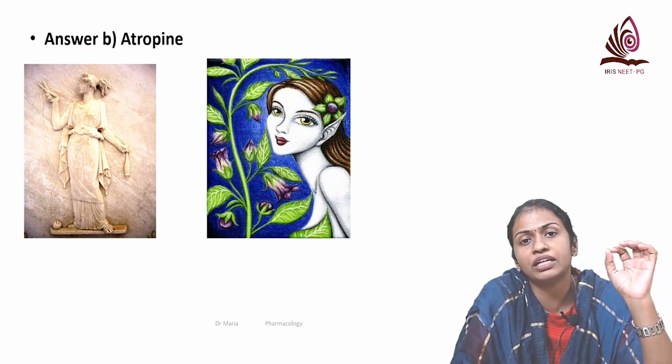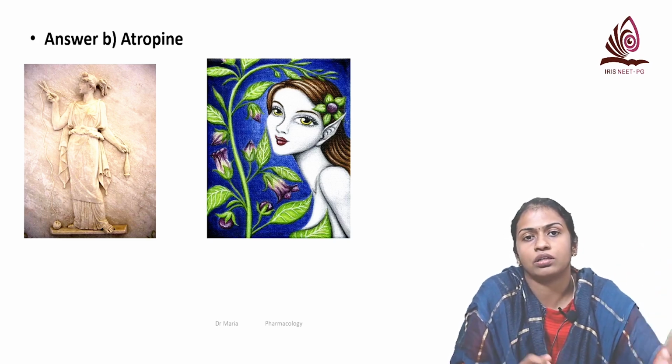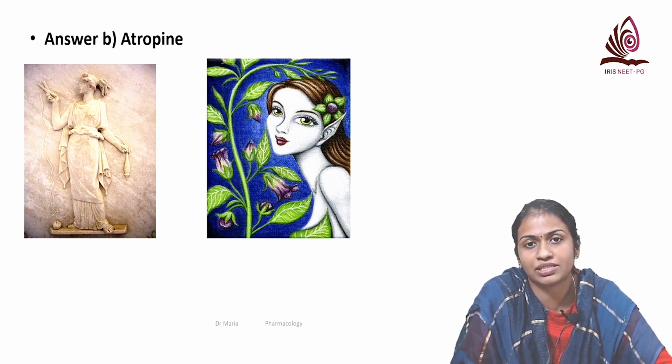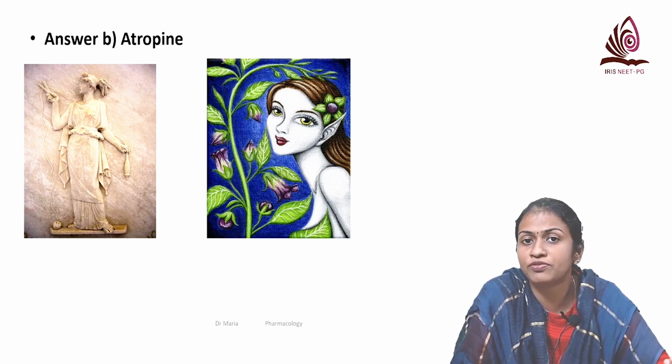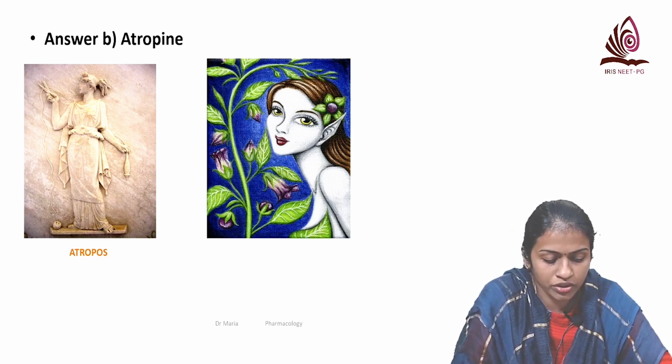So it is believed that this is the goddess that determines how long the person should live and what is the mechanism of his death. So he named it so because atropine was used in ancient times for poisoning. Okay, and that is why the name Atropos was derived from this goddess.